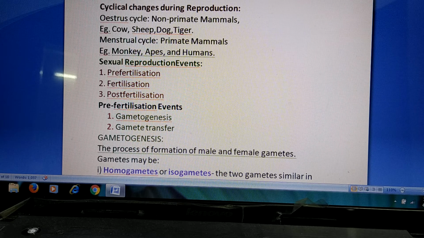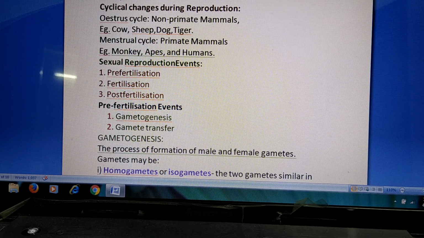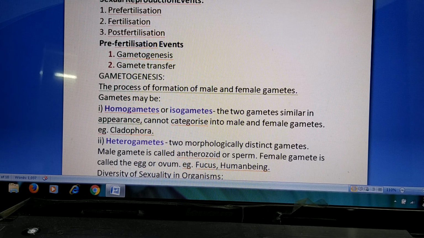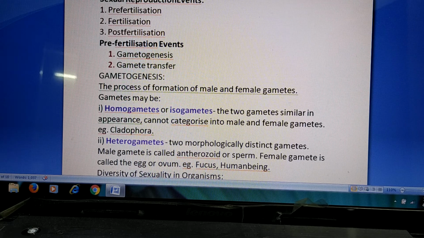The female, after getting sexual maturity at puberty, starts its menstrual cycles till the end, that is, till it gets menopause. During this time it will be undergoing menstrual cycle, and during that time they will be able to reproduce. So two types of cyclical changes we can observe. And there is another important point I would like to introduce, that is the sexual reproduction events.